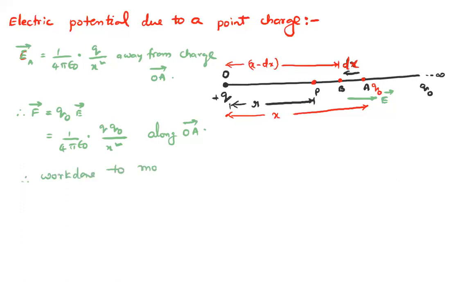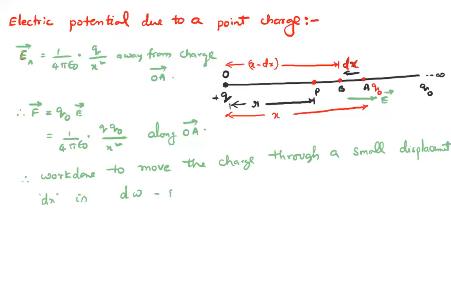Work done to move the charge through a small displacement dx is dW equal to F bar dot dx bar. That is minus F into dx, since force and displacement are acting in opposite directions.